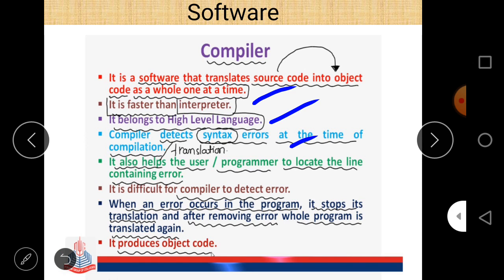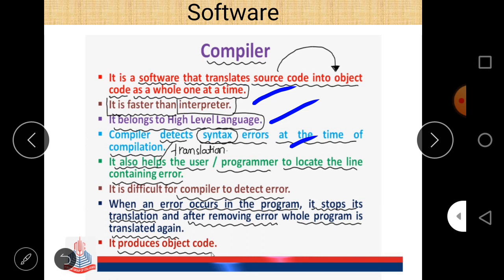So there are many types of errors. Syntax errors in a program are related to the grammatical rules or syntax designed for the programming language. The compiler detects syntax errors at the time of compilation. When the compiler compiles source code into object code, it shows syntax errors, and it also helps the user or programmer to locate the line containing the error.